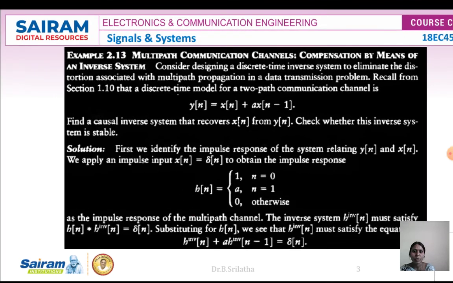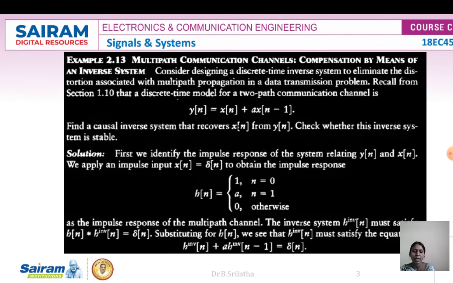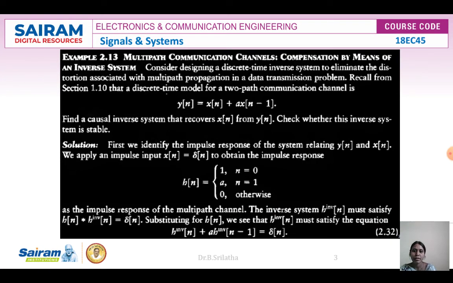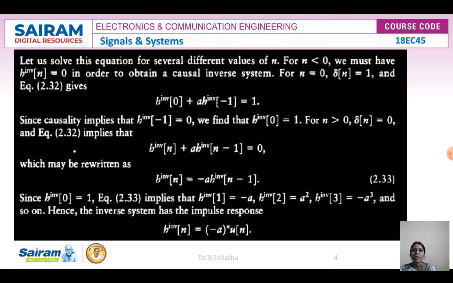So substituting for h of n, we see that h inverse of n must satisfy the equation h inverse of n plus a into h inverse of n minus 1 should be delta of n. For n equal to 0, h inverse of 0 plus a into h inverse of minus 1 should be 1. For n greater than 0, h inverse of n plus a into h inverse of n minus 1 is 0, so h inverse of n is minus a into h inverse of n minus 1.